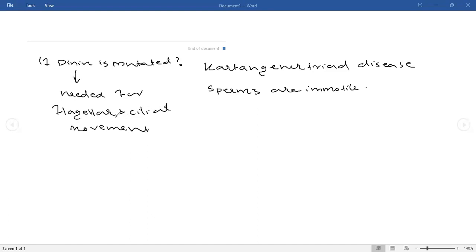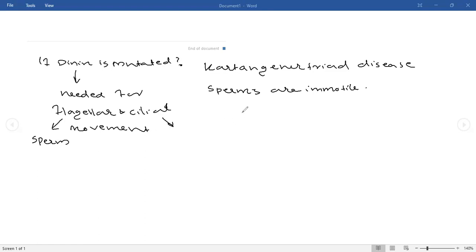Dynein is a motor protein that has ATPase activity, required for flagellar movement and also for ciliary movement. Flagellar movement we can see in the case of sperm. Sperm moves with the help of flagella. Where can you see ciliary movement in our body? Cilia are present in our lung, right?